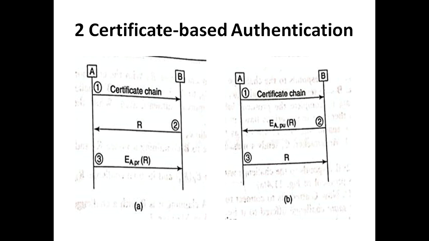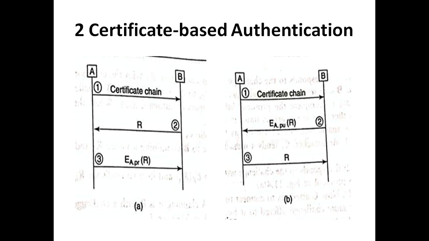Then B performs certain checks such as on the validity period and the name of the principal. Then he also verifies the signature of a certification authority on the certificate. After verifying the details of the certificate received from A, the server sends the nonce, that is his challenge, to A in message 2.